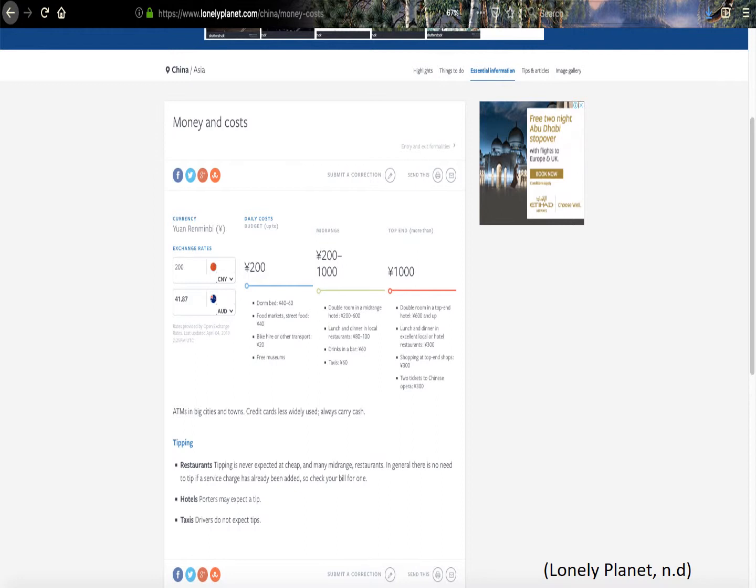An example of money and cost in China: with just 41.87 Australian dollars, you can get accommodation, street food, and free museums, and having a ticket for the MRT is quite cheap.